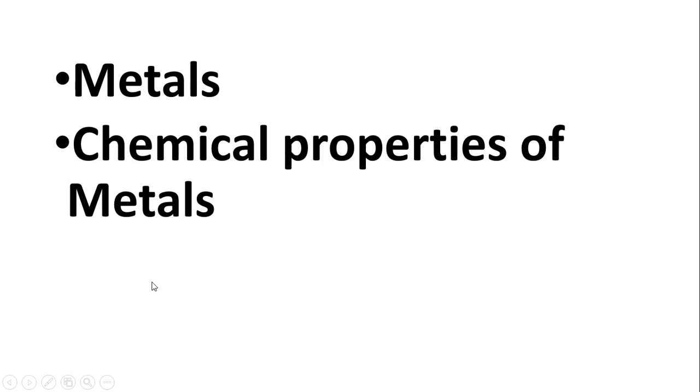And also we have seen that there is conduction of electricity as well as heat, and their boiling point and melting point. So metals have a high melting point and also a high boiling point. So today we will be discussing the chemical properties of metals.